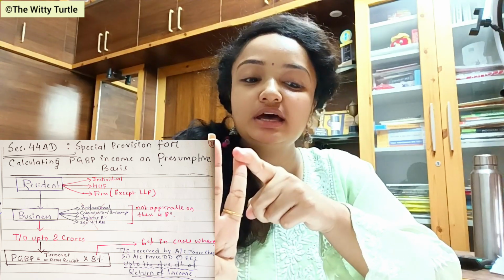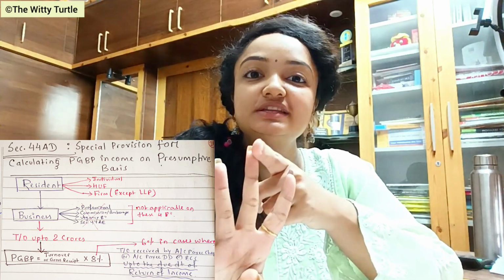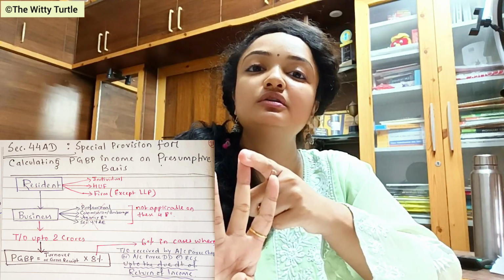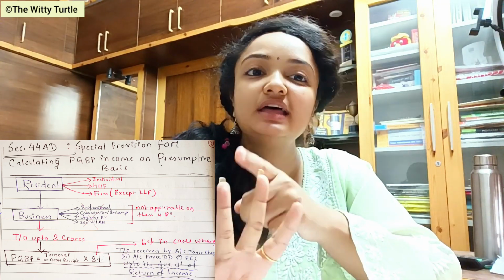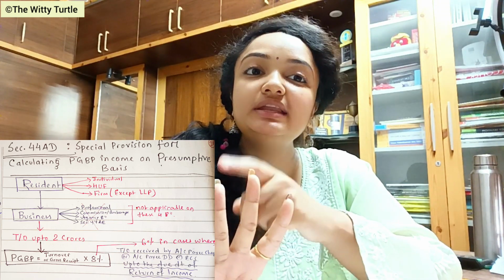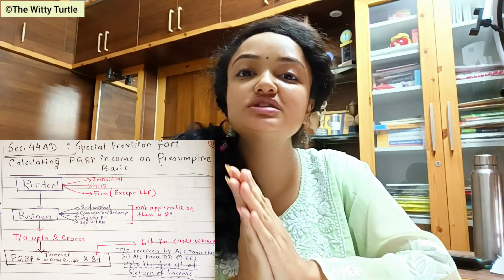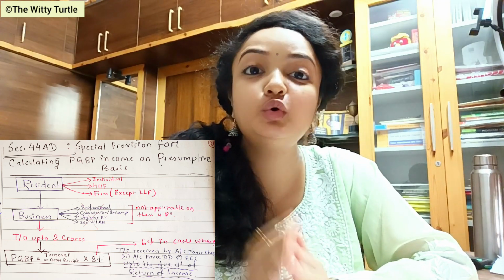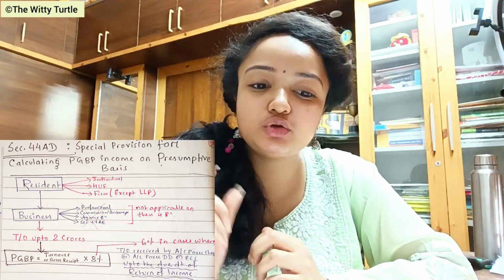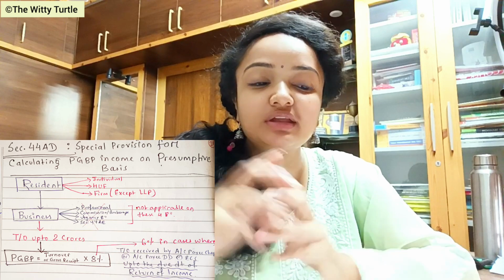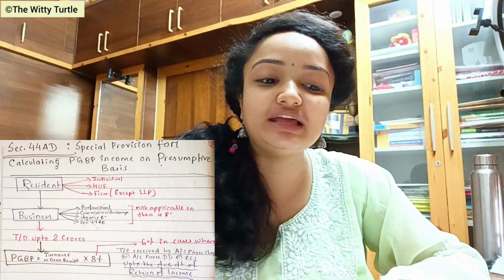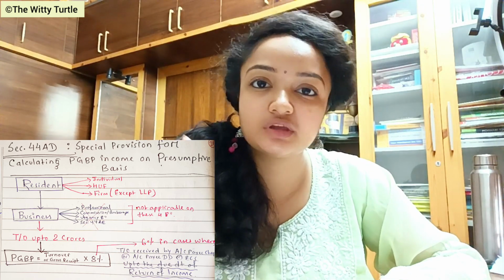And the second thing is that in this case, four things do not come under the list of business. The first is any kind of professionals. The second is any person who is working on a commission or brokerage basis. The third is any kind of agency business. And the fourth is any kind of business which comes under the purview of section 44AE, right? So they don't come under the list of business. This particular section is not applicable on these four businesses, right?